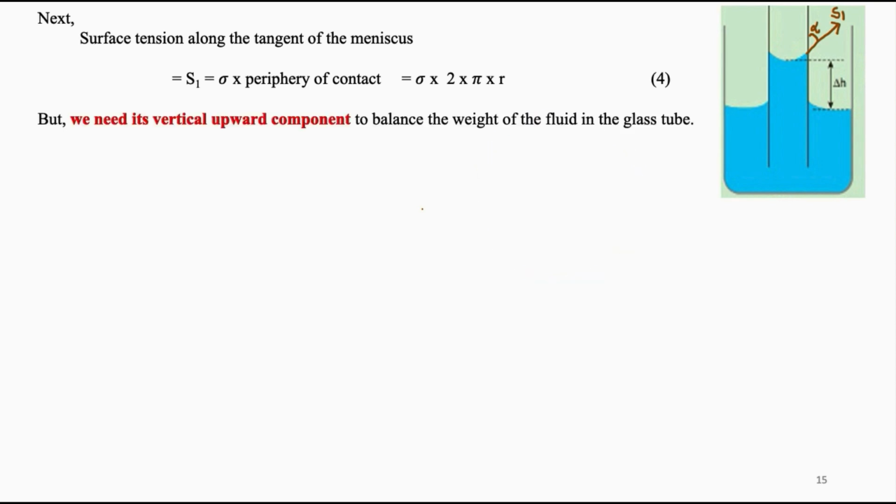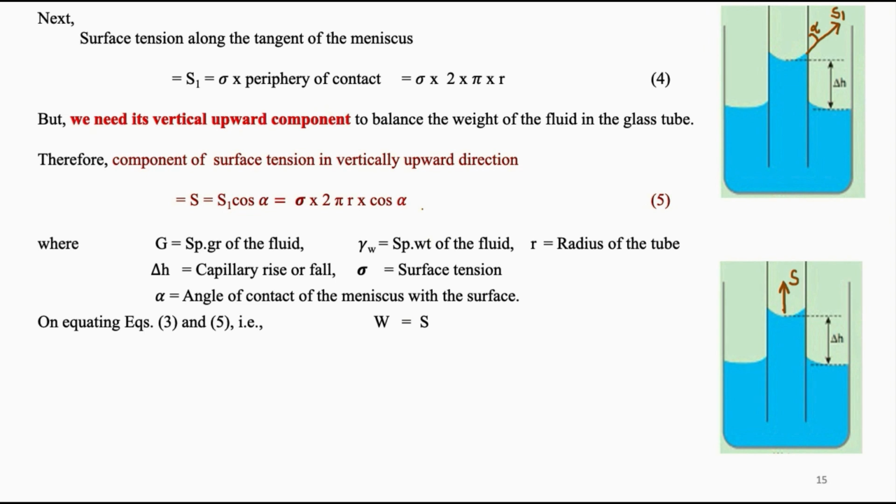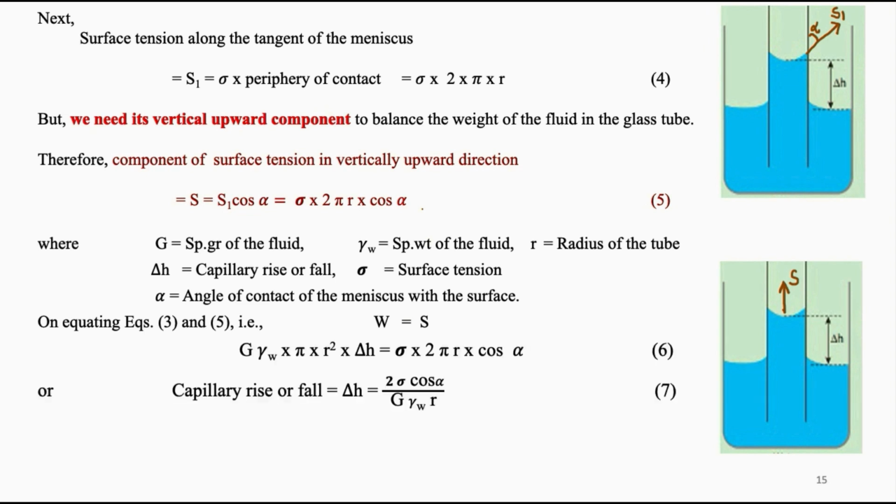But what we want is the vertical component to balance the weight of the fluid inside the glass tube. Then the vertical component of S1 becomes S is equal to S1 cos alpha, that is sigma into 2 pi r cos alpha. On equating equations 3 and 5, we get delta H is equal to 2 sigma cos alpha by G gamma W r.